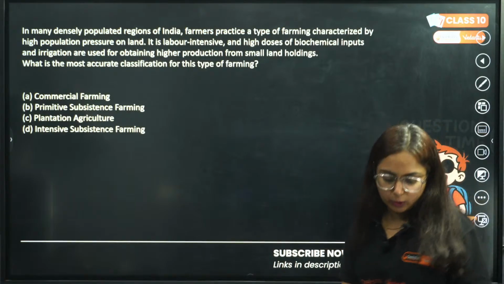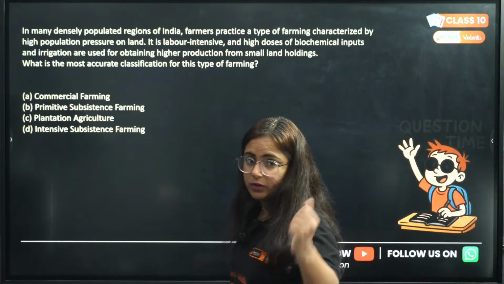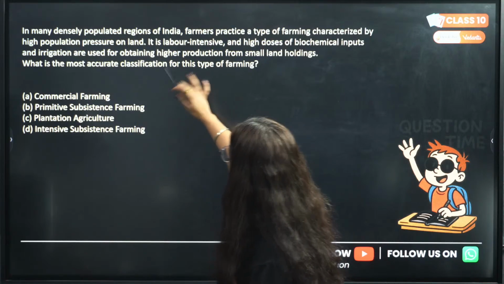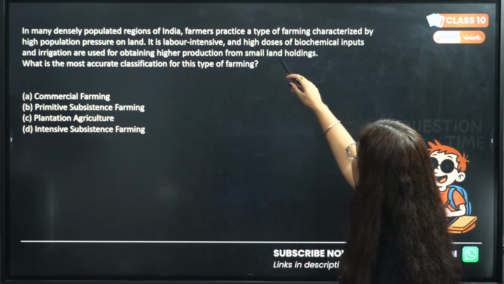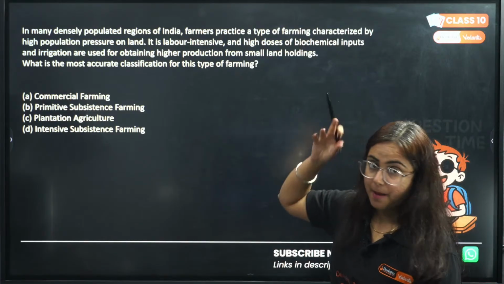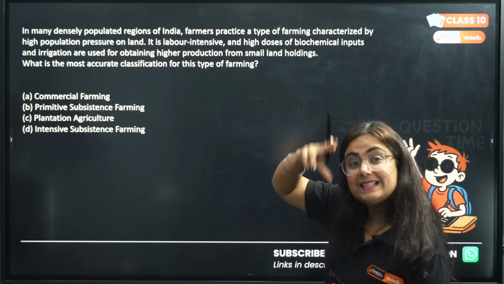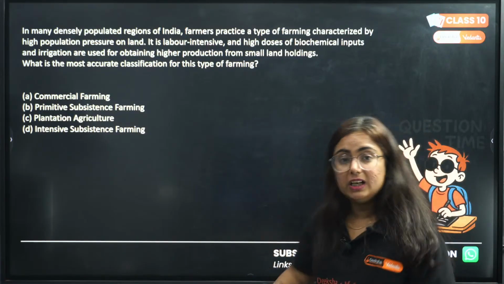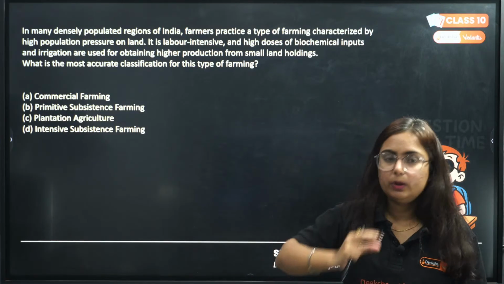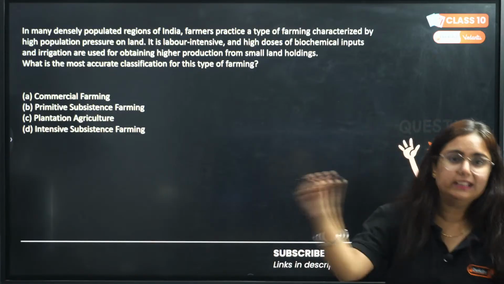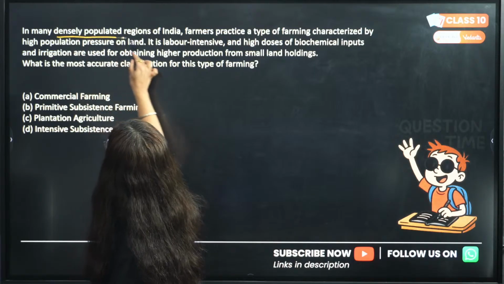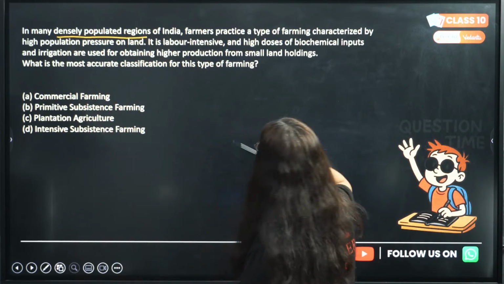Another question in front of you. Answer it fast. Okay, we need to do so many questions today. In many densely populated regions of India, farmers practice a type of farming. Pay attention to the words densely populated. Acha, there is a trick. Whenever you read an MCQ, underline the keywords like many densely populated regions of India.